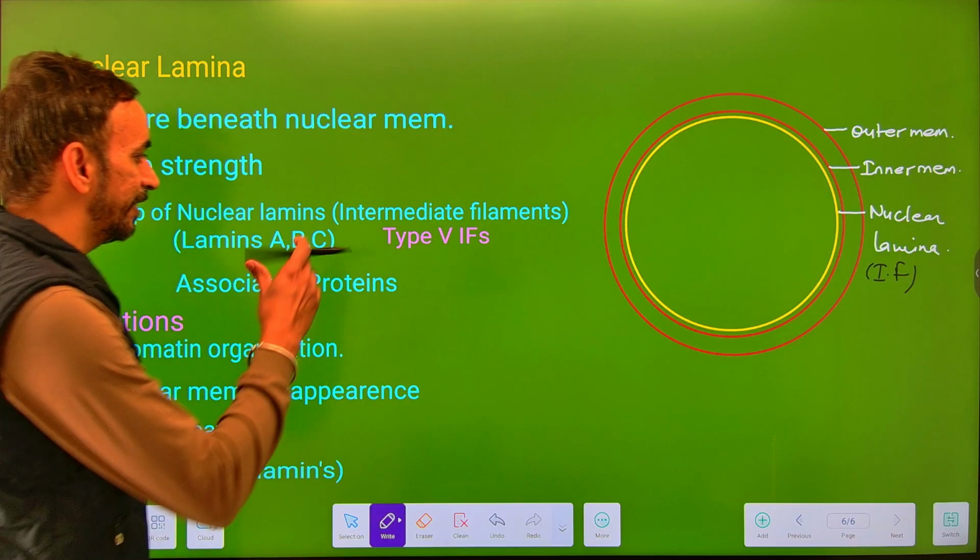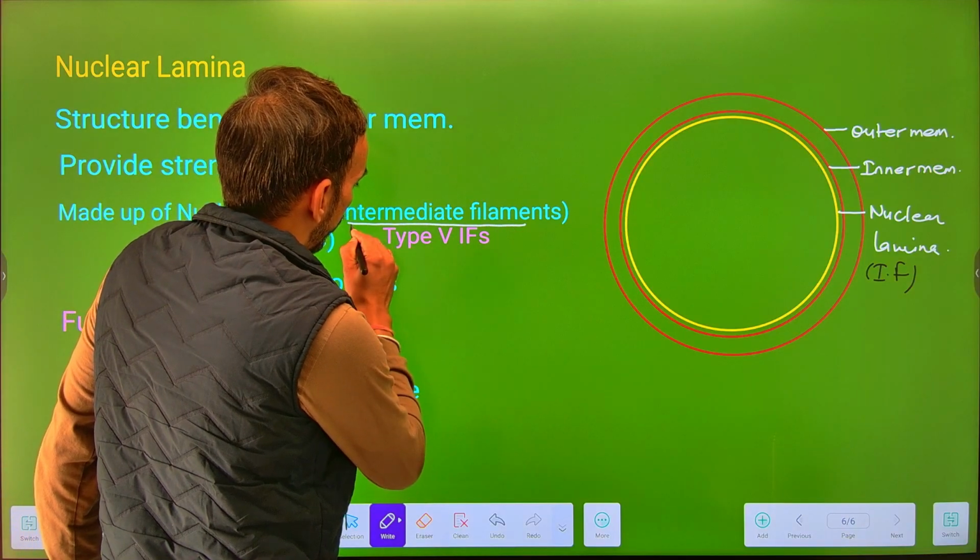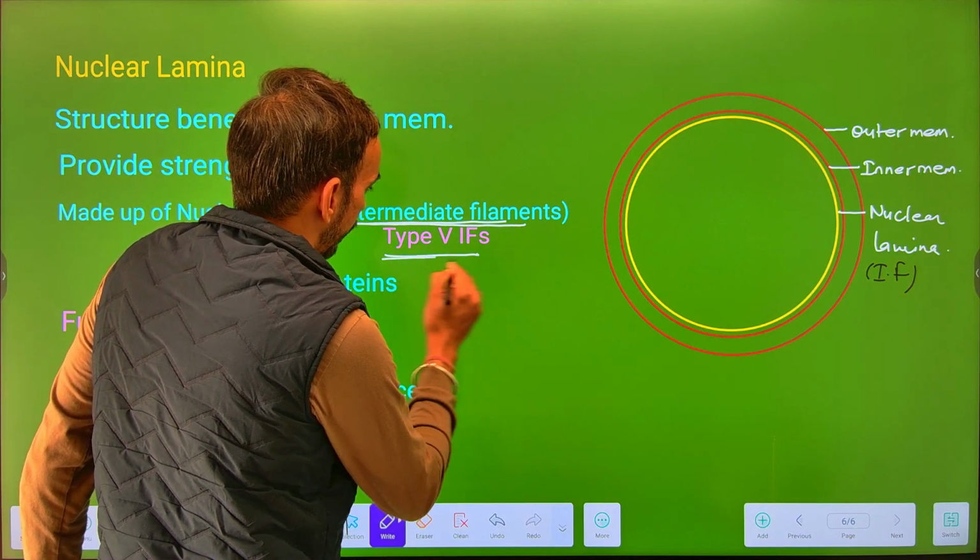Now these lamins are intermediate filaments that belong to the category of type 5 intermediate filaments.